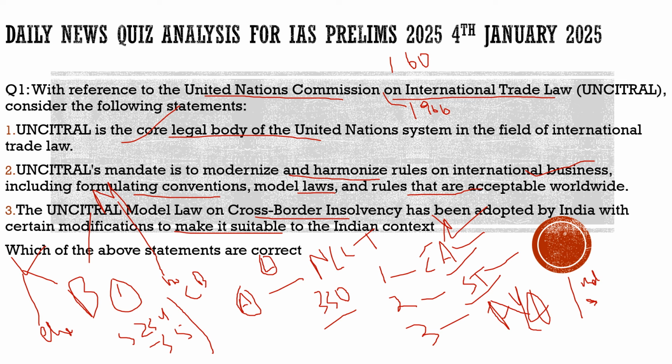Now with this, we'll move to another topic and solve the question there. With respect to this question, I hope you had understood the context. You had understood about the United Nations Commission on International Trade Law. It was introduced in 1966. The secretariat is in Vienna. We discussed what its function is. We discussed the issues arising because of insolvency, cross-border insolvency issues. So with this, let's move to another slide and solve a different question there.